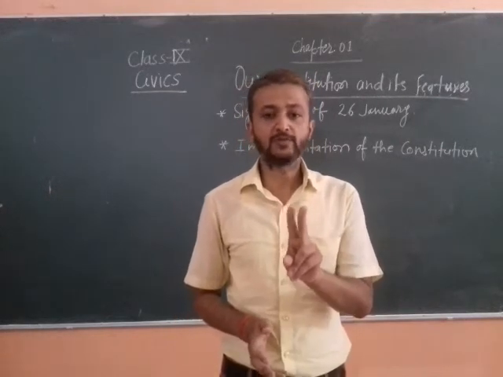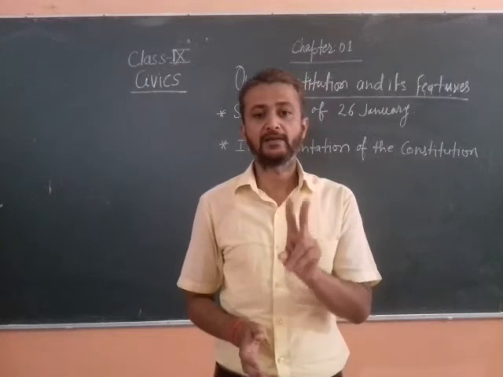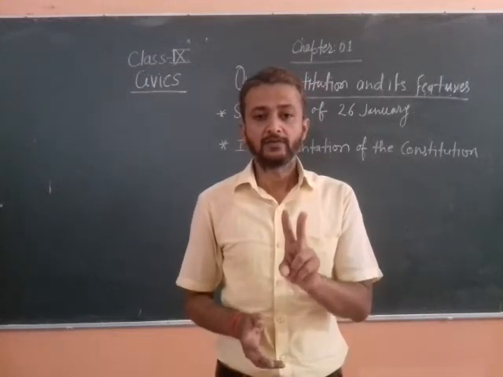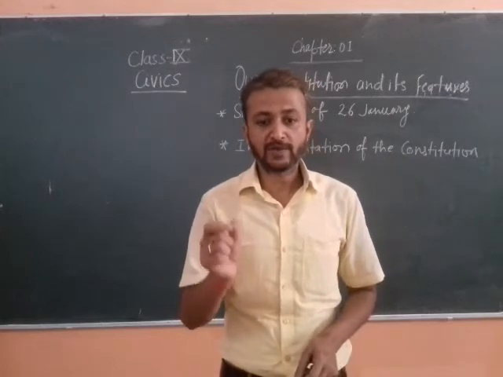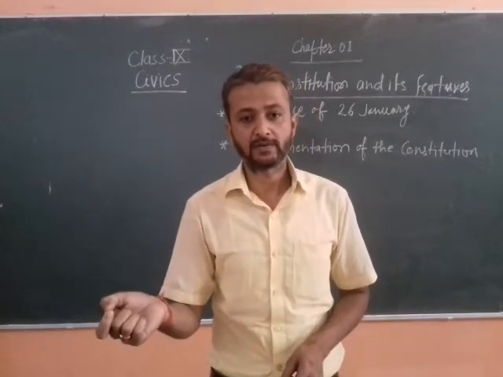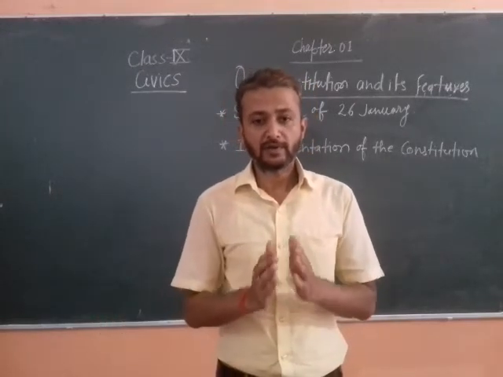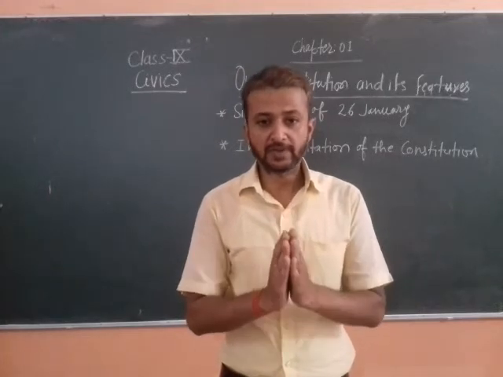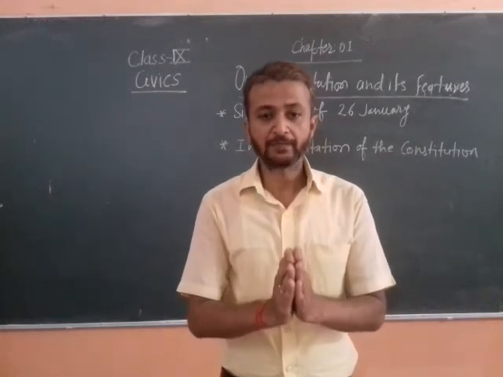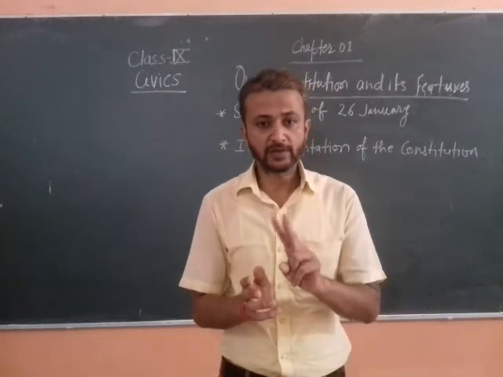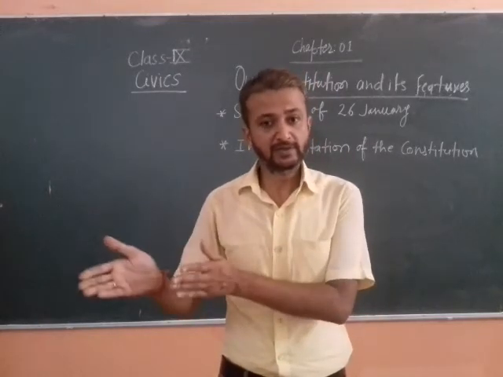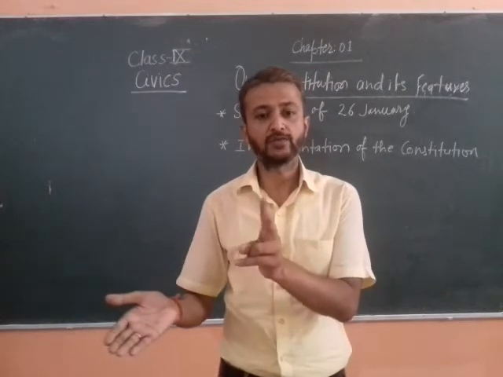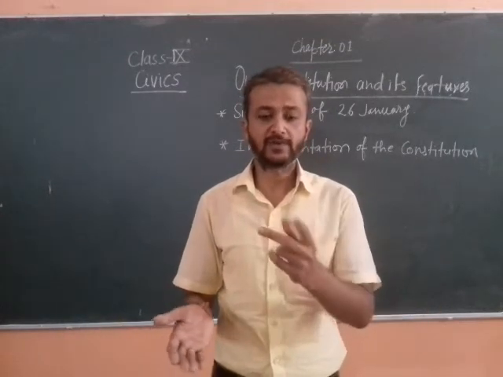These two terms, socialist and secular, were added to our Constitution in 1976 by the 42nd Amendment. When the Constitution was adopted, these two words were not used in it. In 1976, by the 42nd Amendment, these two words were added, so it is very important.